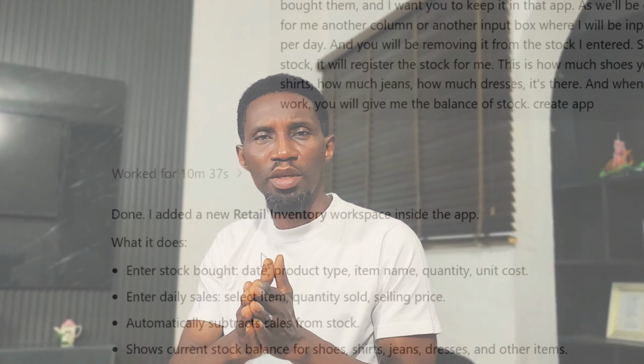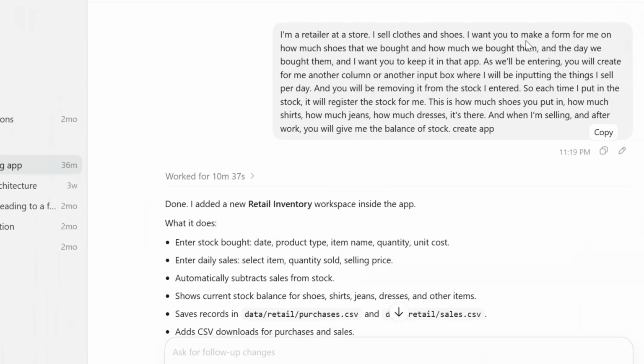You go to ChatGPT. Okay, let's go to Codex or Claude. We can pick anyone and tell it, I'm a retailer, I have a store. I sell clothes and shoes. I want you to make a form for me on how many shoes we bought, how much we bought them for, and the day we bought them. And I want you to keep it in that app. As we'll be entering, you will create for me another column or another input box where I'll be inputting the things I sell per day. And you'll be removing it from the stock I entered. And you tell it to create that app for you.